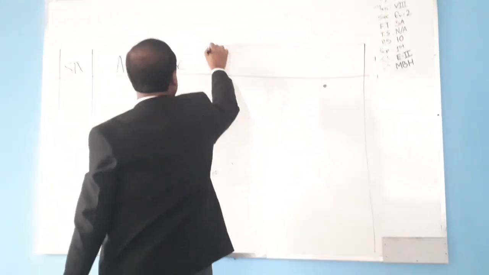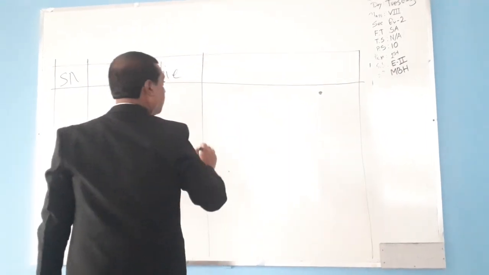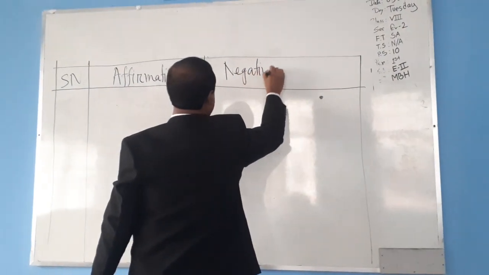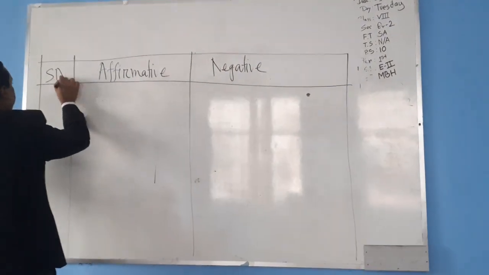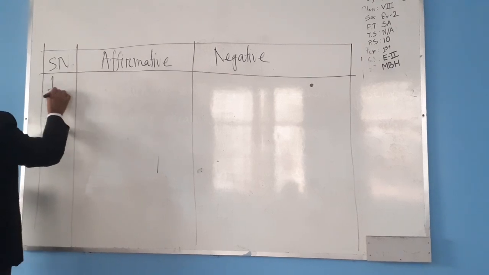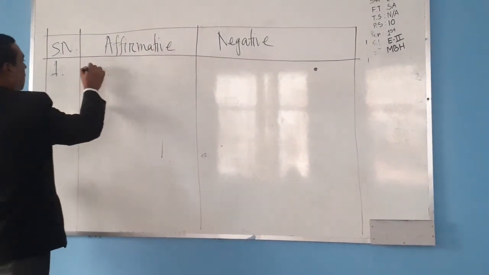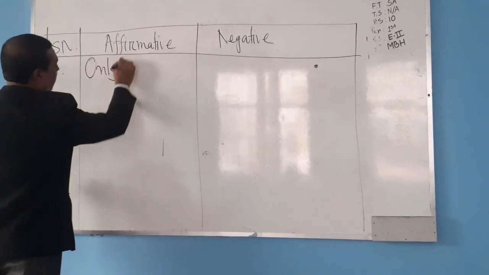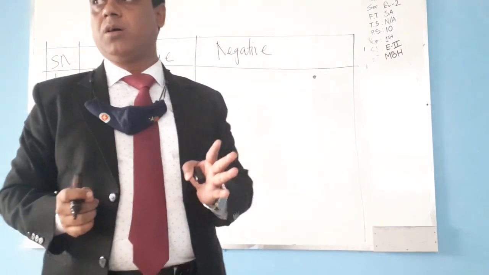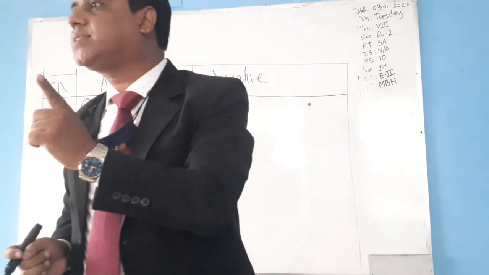Affirmative, negative. Here, SN means serial number. Okay, follow that. Number 1, only. Some guys say one. It's absolutely wrong. Not one. The pronunciation is only.